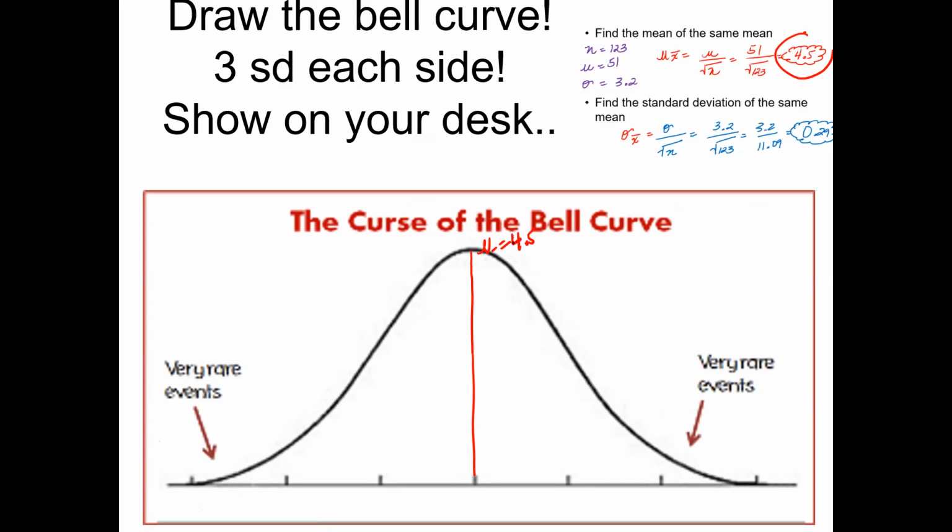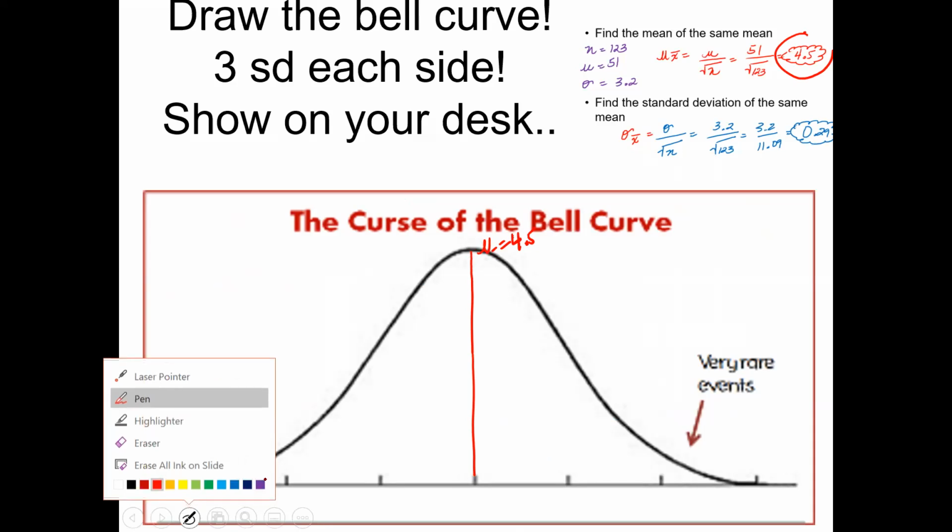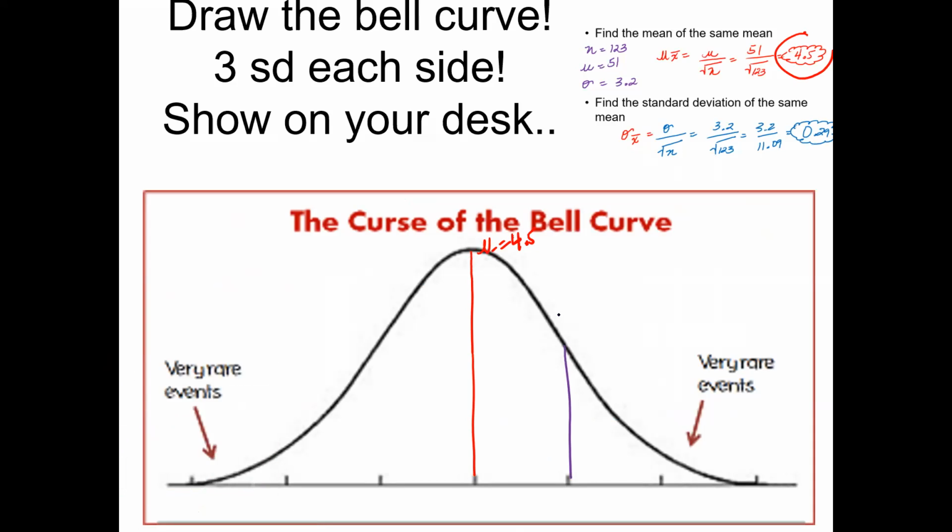And then from there, we're going to start off at +1 standard deviation, which is right here. So +1 standard deviation is going to be 4.5 plus the standard deviation of 0.29, which is going to give you 4.79 at 1 standard deviation.